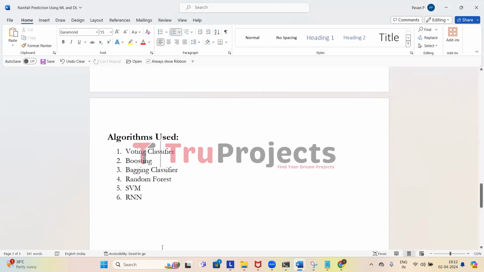So now we will execute the project. To execute it, first we have to open the code folder that contains the source code files.